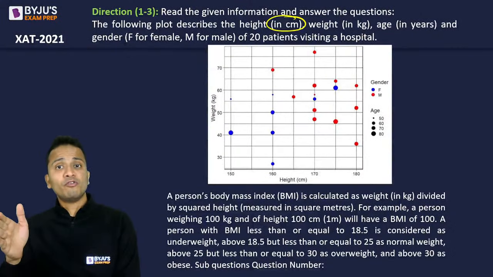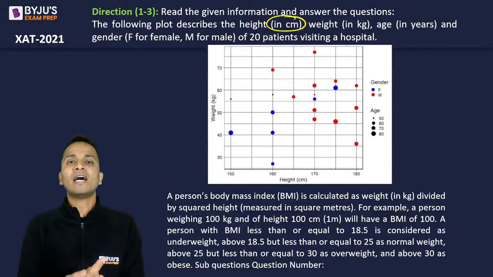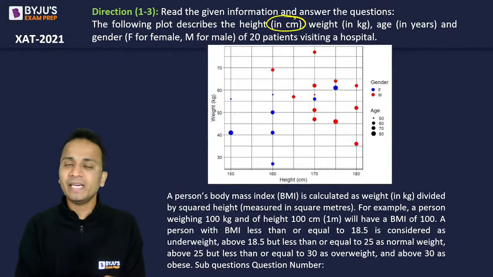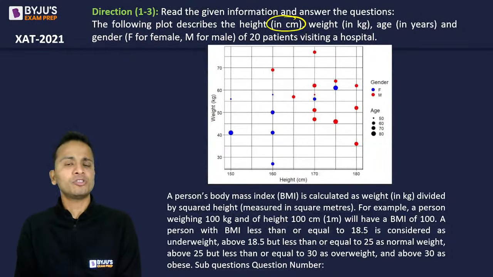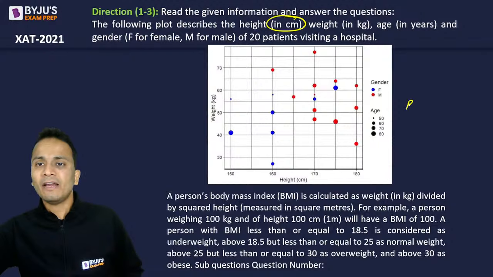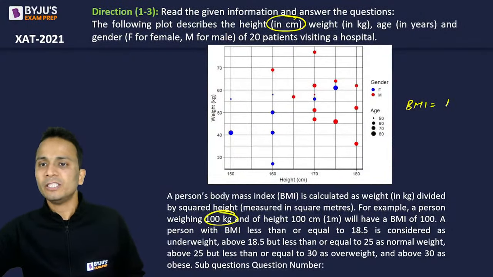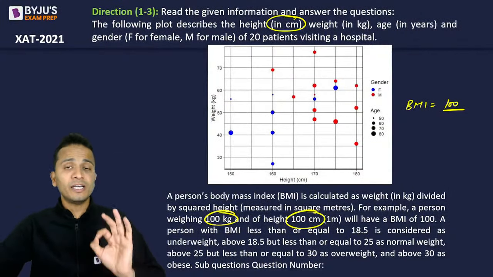While calculating BMI, weight should be considered in terms of kgs, and the square of the height should be considered in terms of square meters. This is important. They have explained this using an example. For a person whose weight is 100 kg and height is 100 centimeters, BMI will be calculated as weight, 100 kg, divided by the square of the height. But height should be considered in meters.